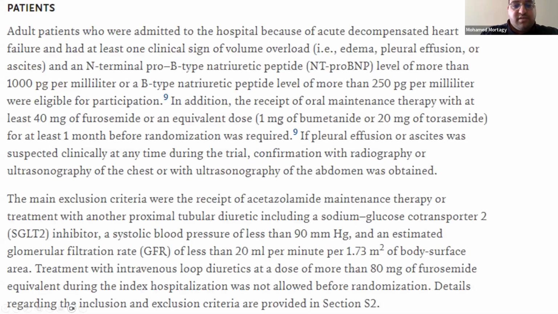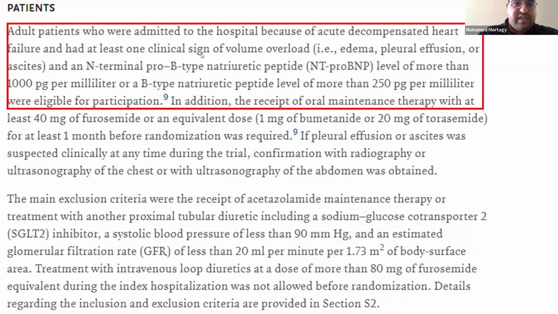I just got screenshots from the paper itself, and as you see, I'm looking in the methods section to see what the PICO is. They clearly define the patients: adult patients who are admitted to the hospital because of acute decompensated heart failure. They have to mention how you say it's heart failure. They said it's clinical signs of volume overload like edema, pleural effusion, or ascites, and BNP higher than a certain number. So they have to be really clear about inclusion criteria.